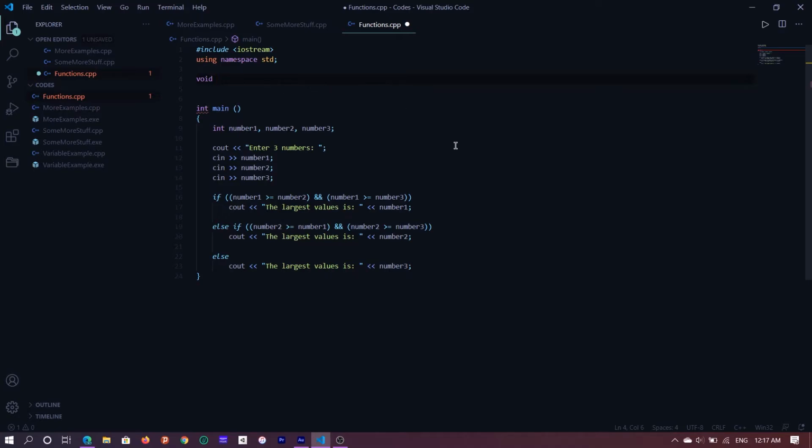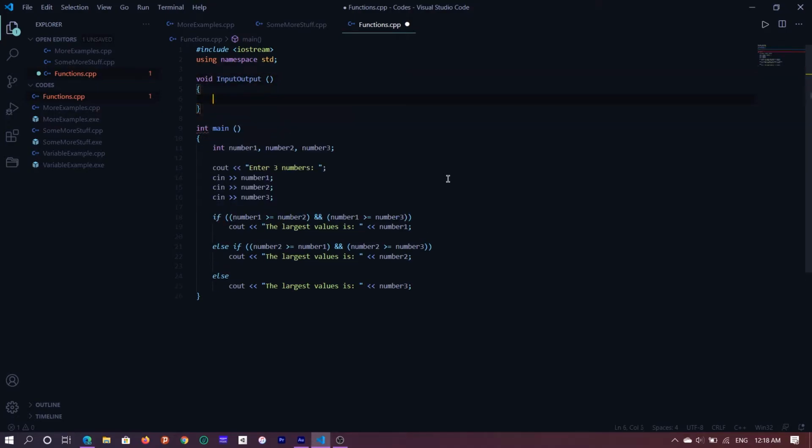So we can have one function for our input output statements. So I'll have void input output, okay? And this is the syntax of a function. After the function name, you're supposed to have circular brackets. You may or may not have a space in between. That's just how I do things, right? Everybody has a different style of doing things. This is just my style.